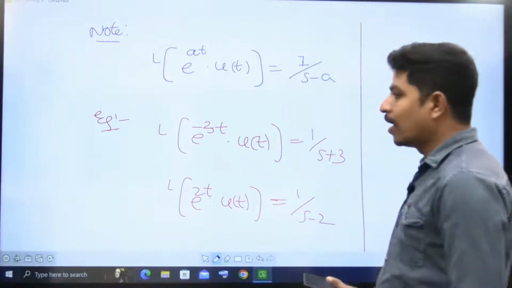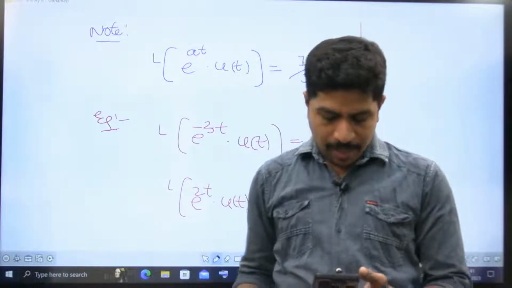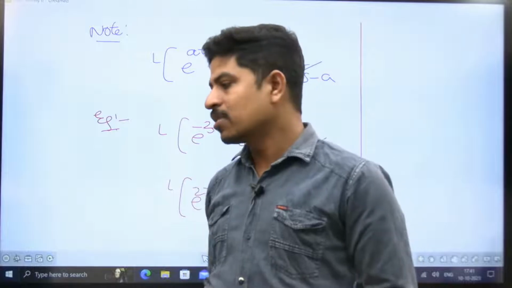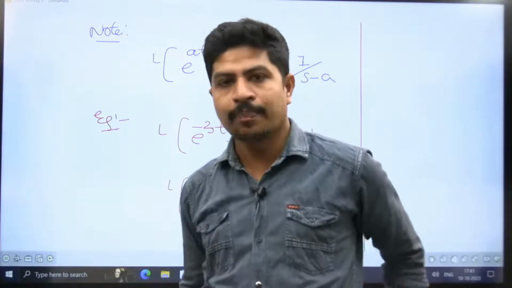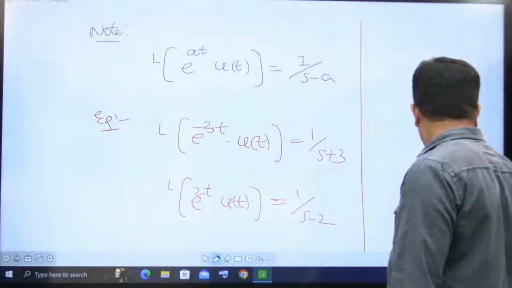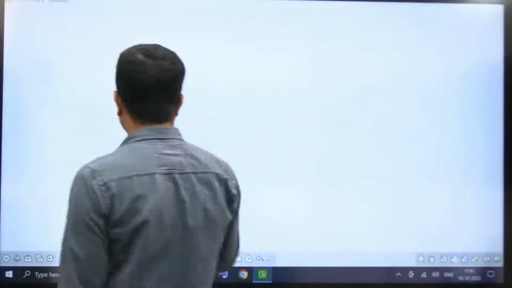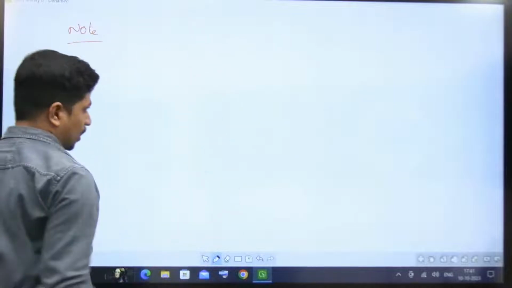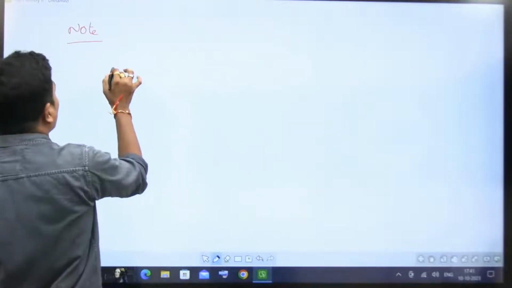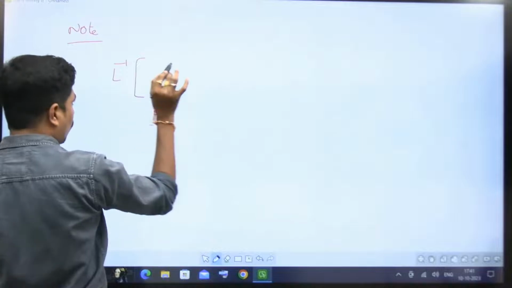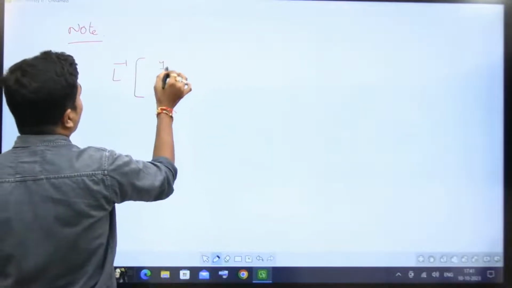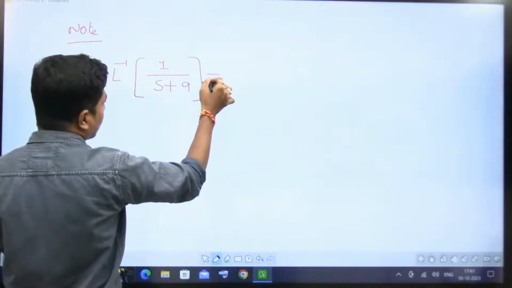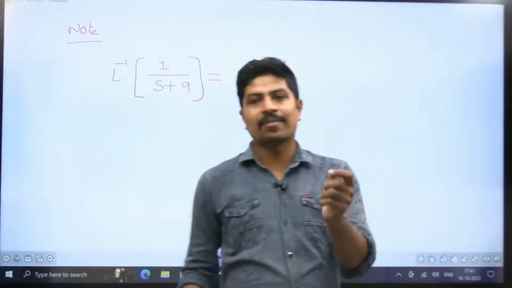From this, understanding inverse Laplace transform is important. Please try to understand this way. Inverse Laplace transform of, suppose I write it as, 1 by s plus 9. The very first thing you have to understand is s is having plus something.